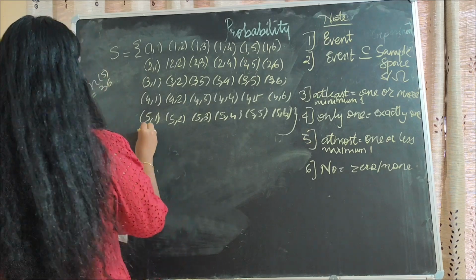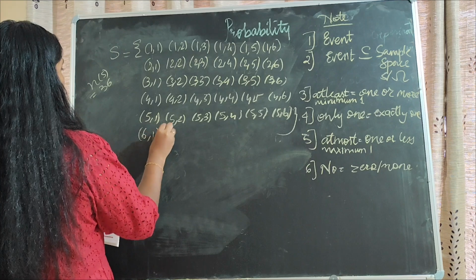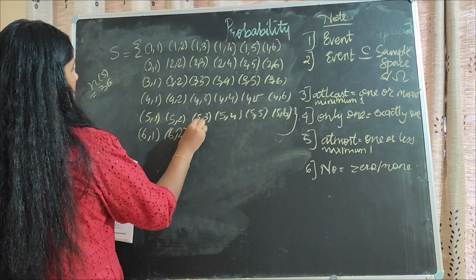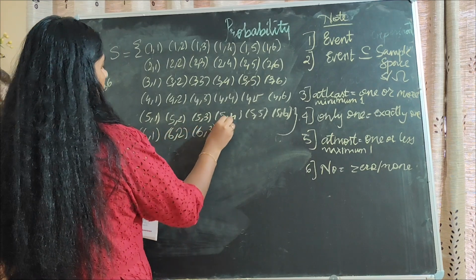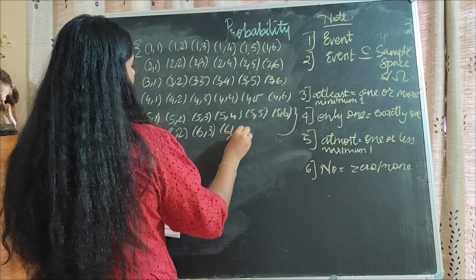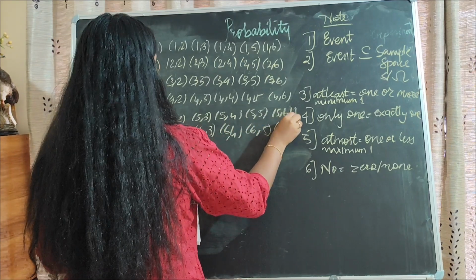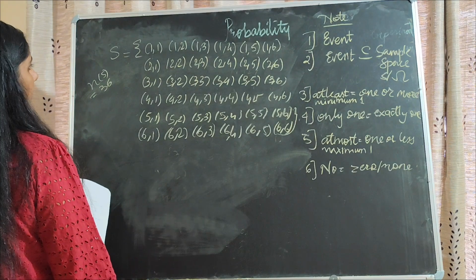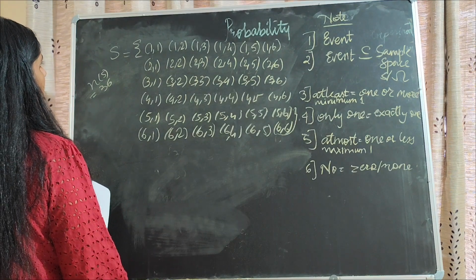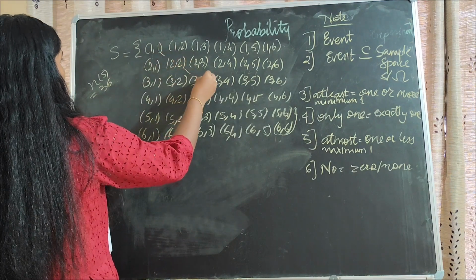Count to 5, 6, 1 will also count. 6,1; 6,2; 6,3; 6,4; 6,5; 6,6. Now these are the 36 sample points, and this is one of the diagonals.